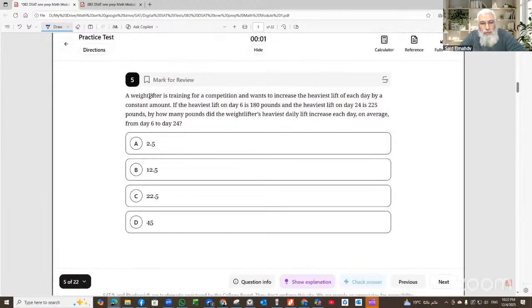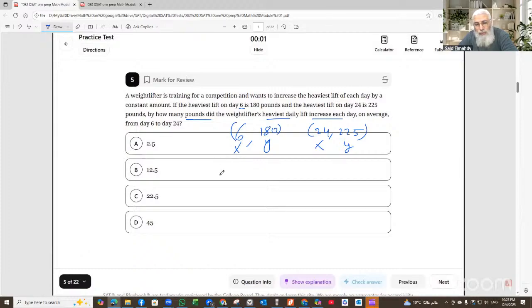A weight lifter is training for a competition and wants to increase the heaviest lift of each day by a constant amount. If the heaviest lift on day 6, so X is 6, is 180 pounds, Y, and the heaviest lift on day 24 is 225. So this is X and Y. By how many pounds did the weightlifter's heaviest daily lift increase each day on average?